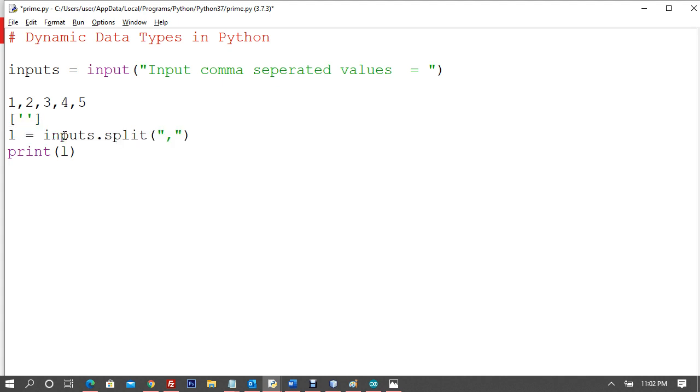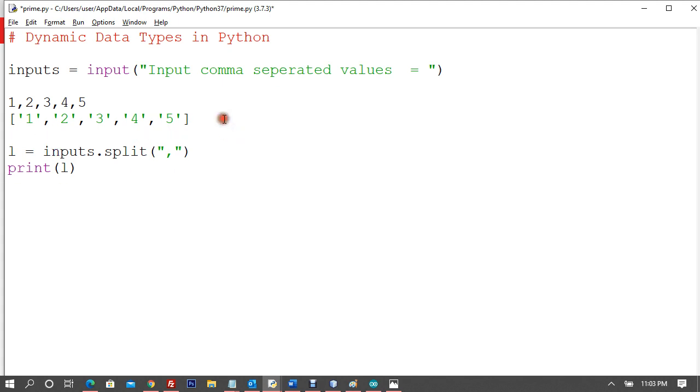So the first element is going to be 1, the second element is going to be 2, the third element is going to be 3, the fourth element is going to be 4, and the fifth element is going to be 5. So far very nice. Now what is this split doing here?